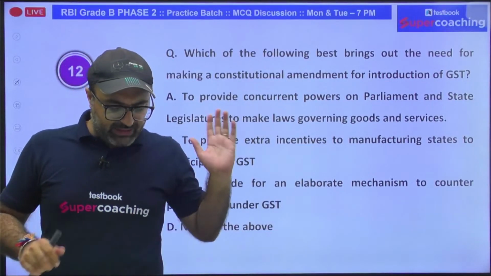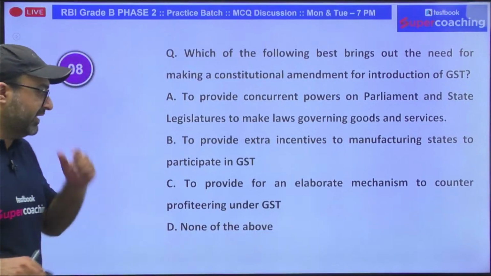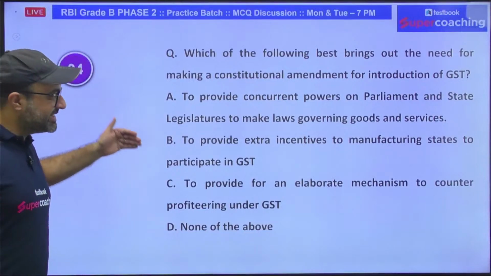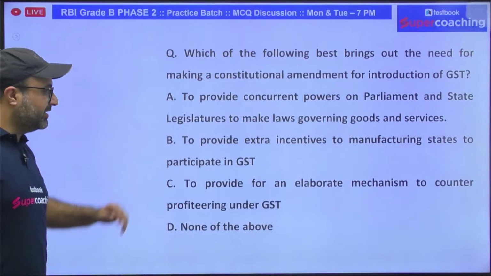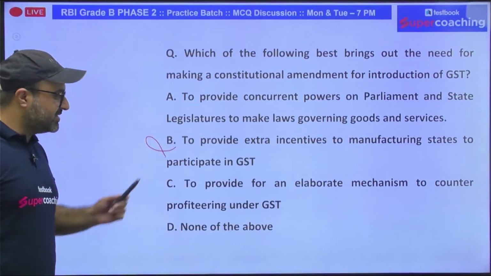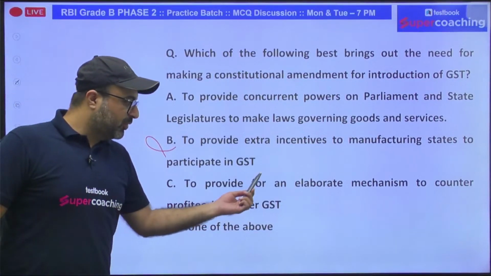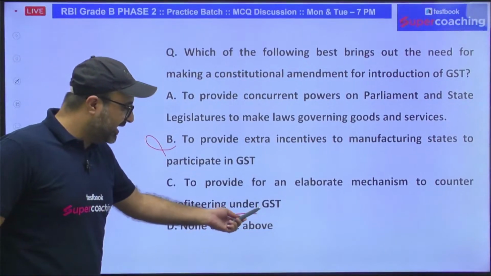For that, we have certain reasons which are given on the screen, but out of the reasons given, which is the best reason because of which the GST-related constitutional amendment was done? Do you think the constitutional amendment was done to provide extra incentives to the states? No, sir, that is not the case. Do you think that it was to provide an elaborate mechanism to counter profiteering under GST?